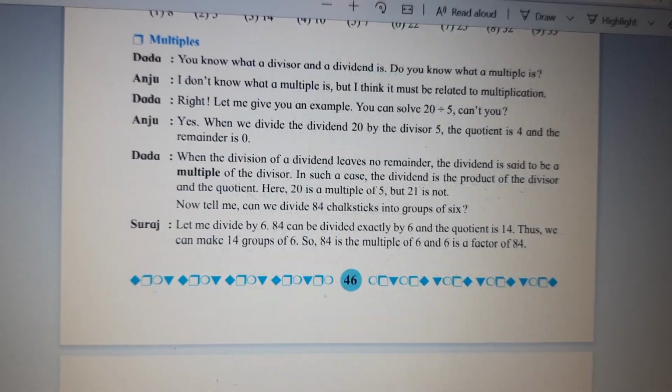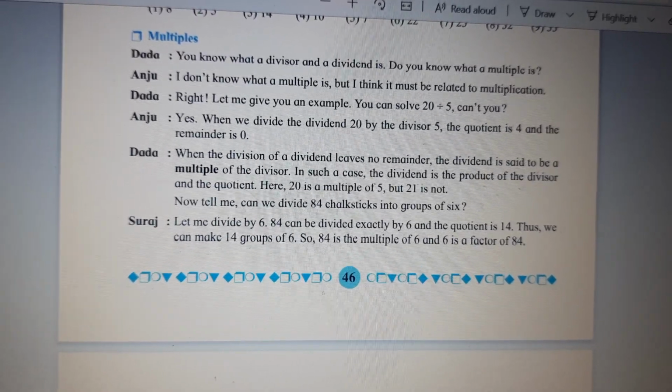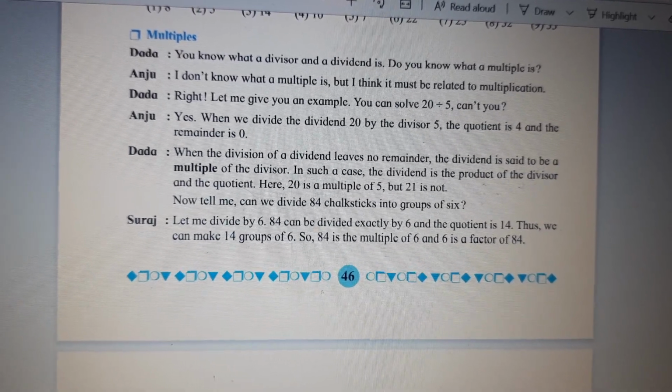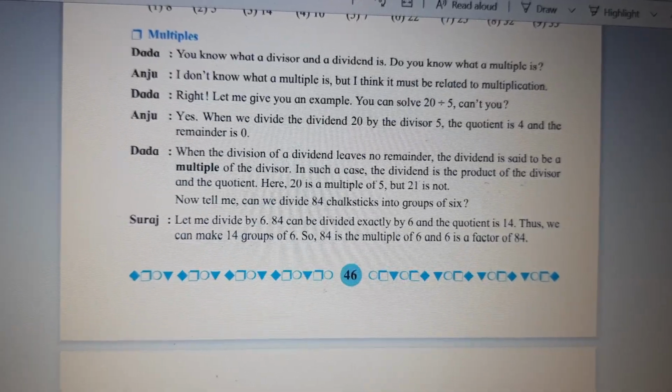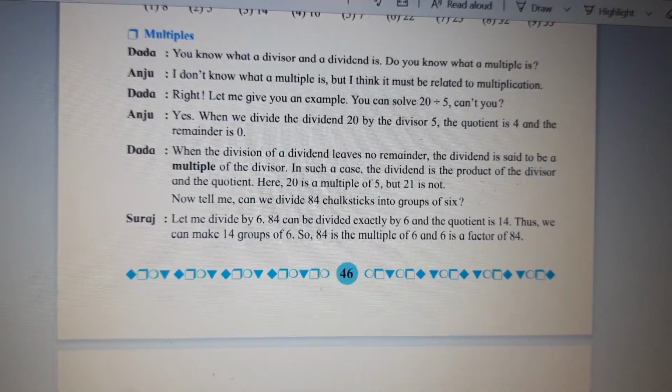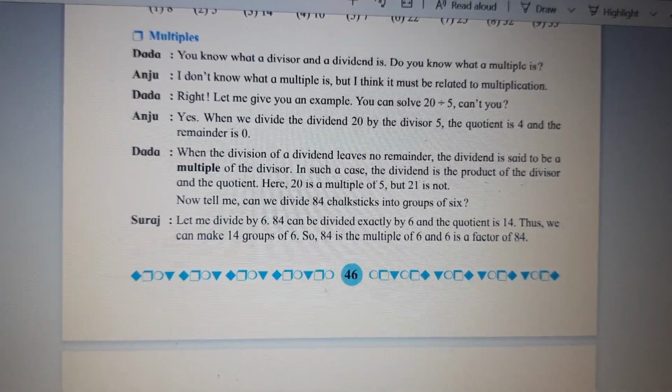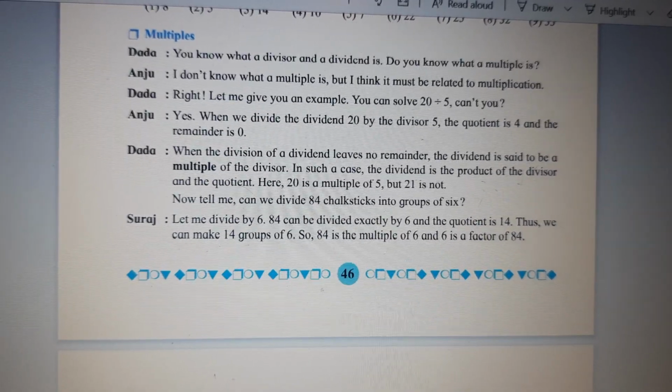Dada: Right. Let me give you an example. You can solve 20 divided by 5, can't you? Yes, children, 20 divided by 5. Yes, we can divide. 5 4s are 20, so 4 is the quotient.